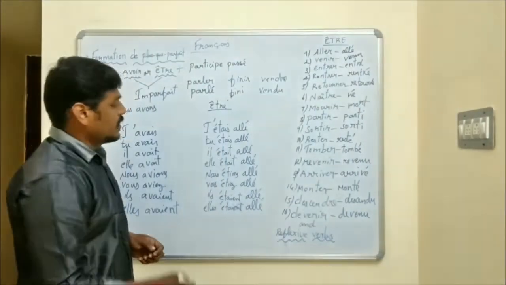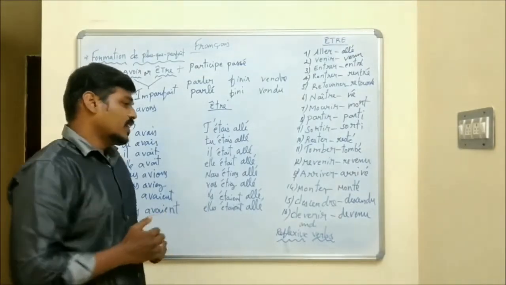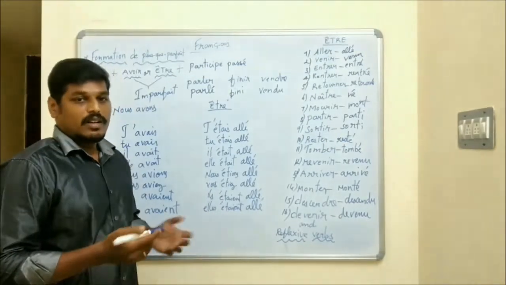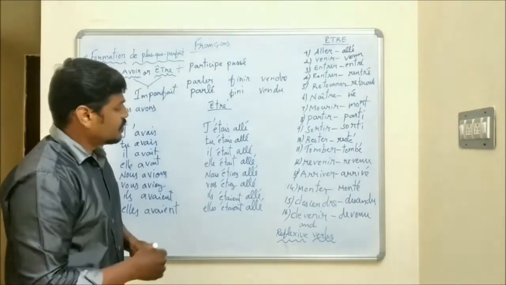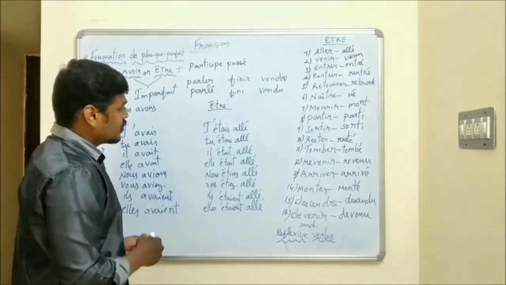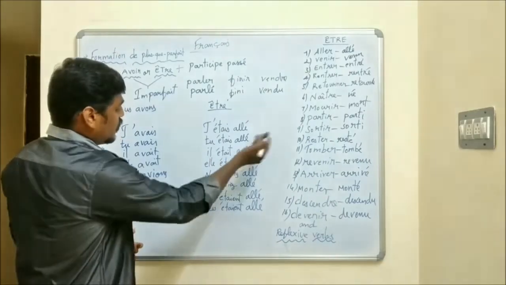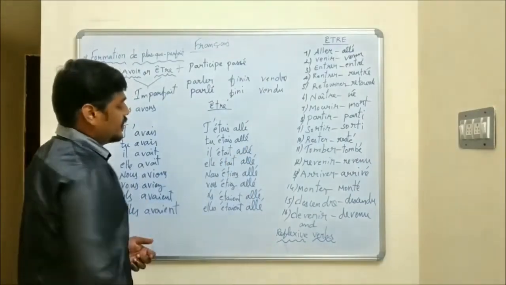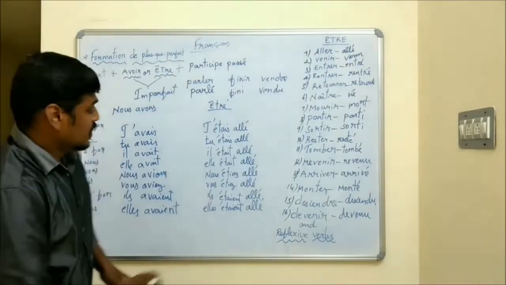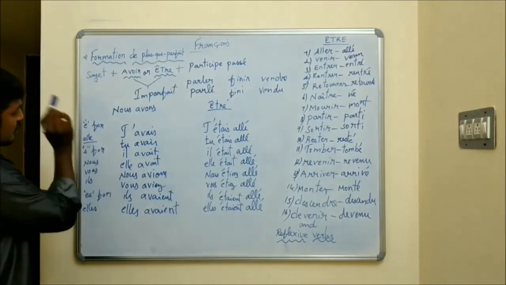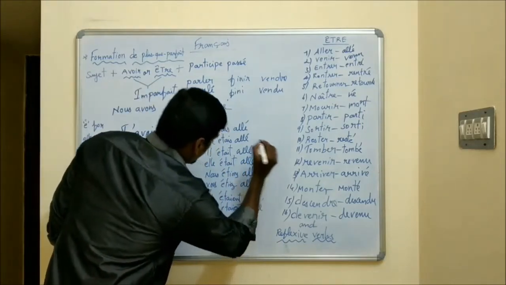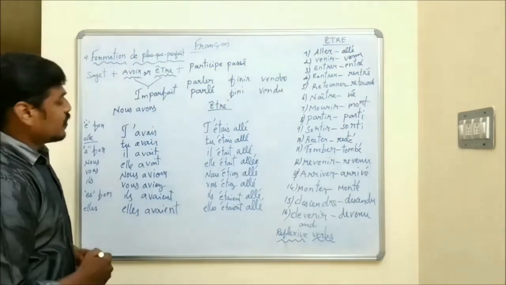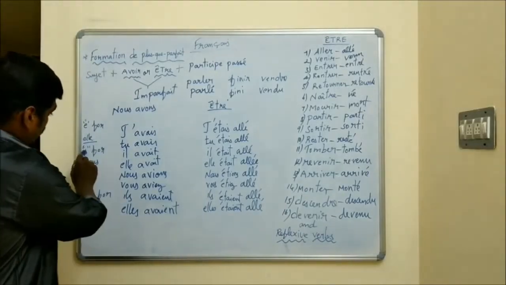Il était allé. If it is third person masculine singular, surely there is no need for agreement of the past participle, because il is third person masculine singular, so there is no need for any endings. Elle était allée. Elle is feminine. Okay. Listen here. E for elle. E for feminine, so you should put E. And S for plural form.